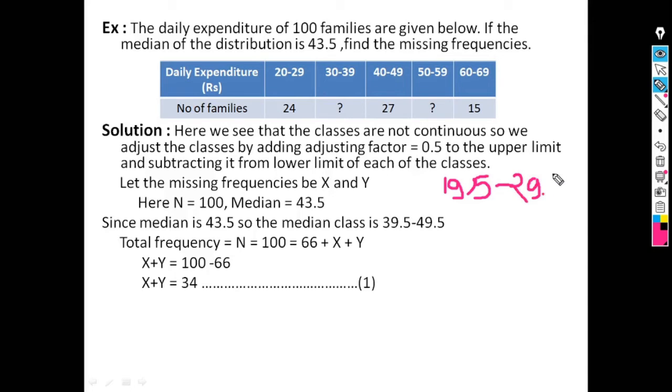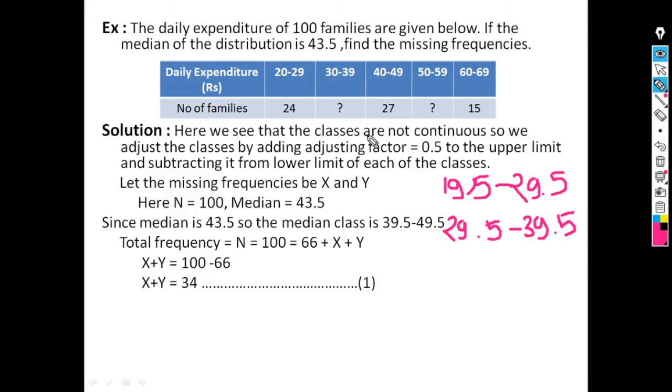The next class: 30 minus 0.5 is 29.5 and 39 plus 0.5 is 39.5, and so on. Means these discontinuous classes can be converted into continuous by subtracting 0.5 from the lower limit and adding 0.5 to the upper limit.